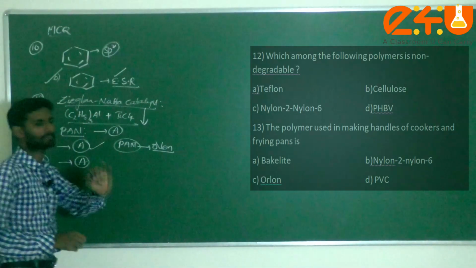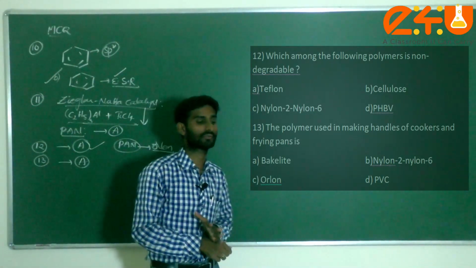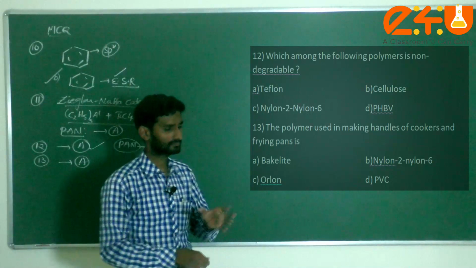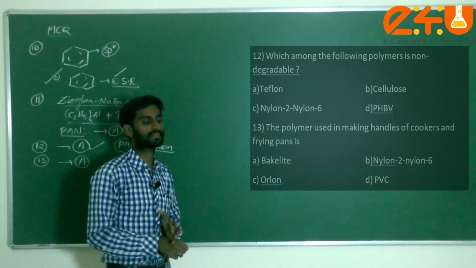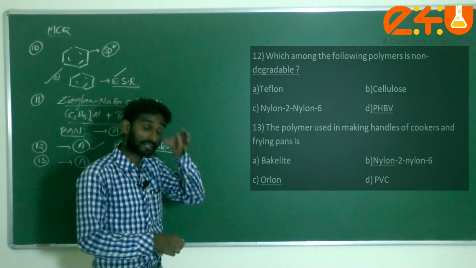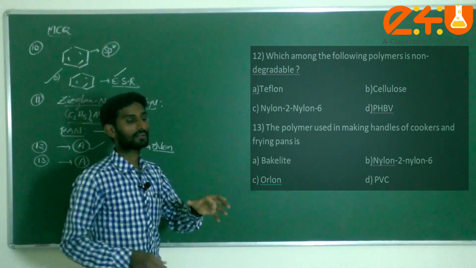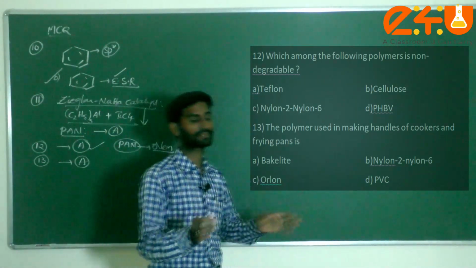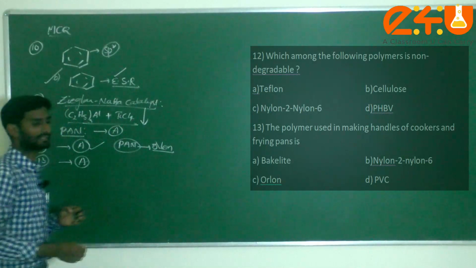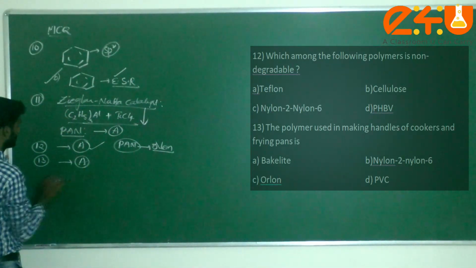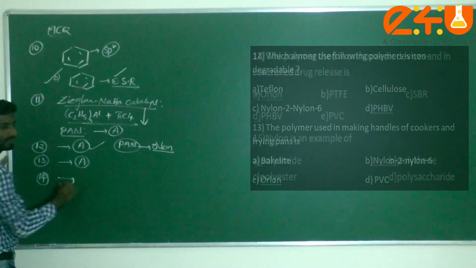But for thermosetting plastic, the best example we use in everyday life is water bottles. What type of water bottles? Milton water bottles are there, and different types are made up of Bakelite. Next one, question number 14.